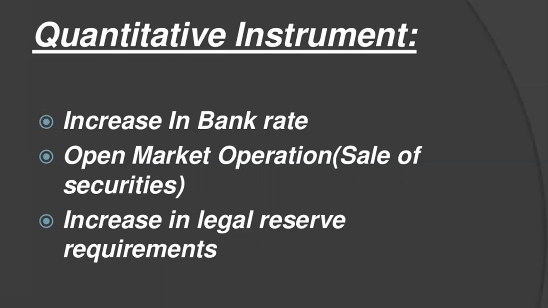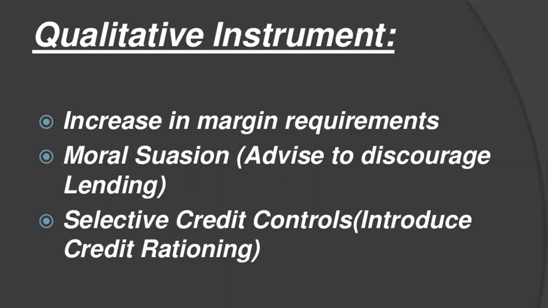Legal reserve requirement: the bank is controlling its reserves. As a result, during excess demand the central bank has increased the repo rate, which increases the cost of borrowing from the central bank. So this is quantitative; now we move to qualitative.